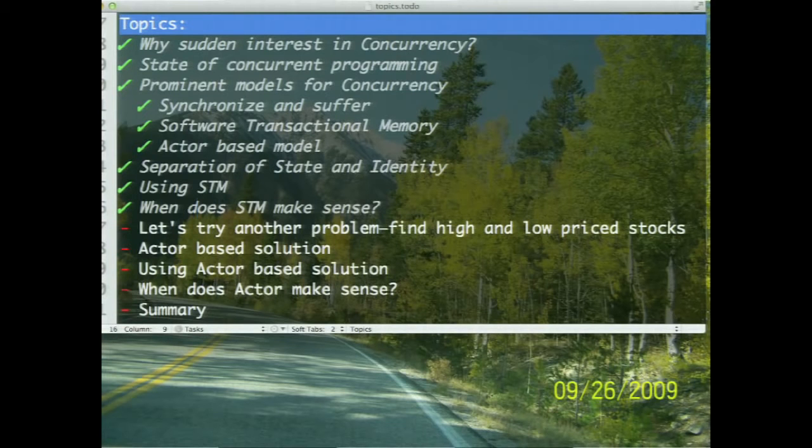But if multiple people go towards the same door, like in the case of an elevator, as civilized people, what do we do? We say, after you please, and then we make another attempt to enter the elevator. It's the same model here. When multiple transactions compete to change exactly the same data, it yields to one and the other retries automatically. What's the catch? The catch is, this requires the transaction to be very pure. And it also requires the state to be immutable.